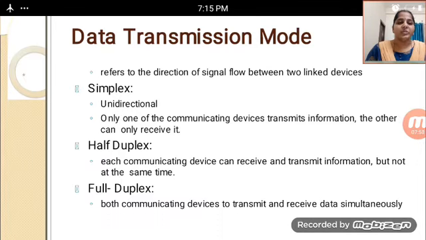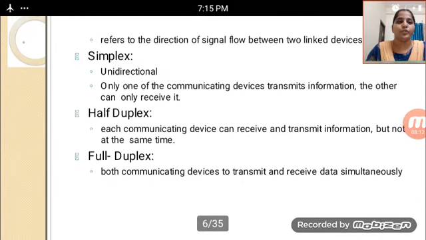And full duplex will be there. Both communicating devices can transmit and receive data simultaneously. This is about the data transmission modes: simplex, half duplex and full duplex.